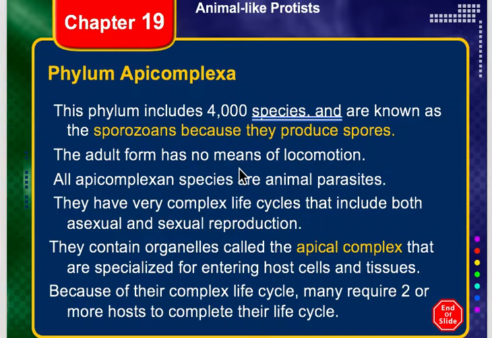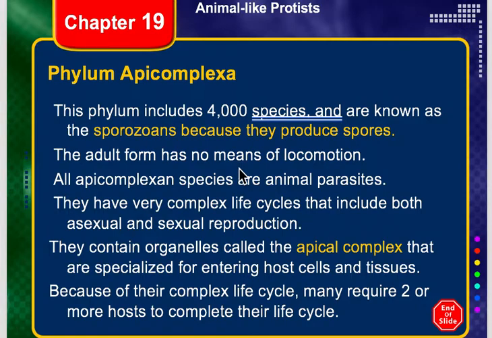And as these parasites move through our system, they have to be able to gain entry into our cells. So they all have this pointed end, called the apical complex, and there are some specialized structures that help them gain entry into our tissues.